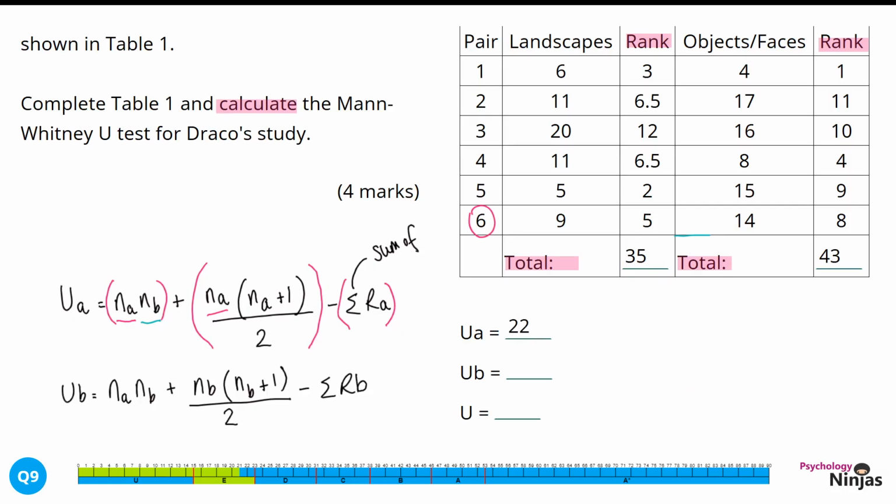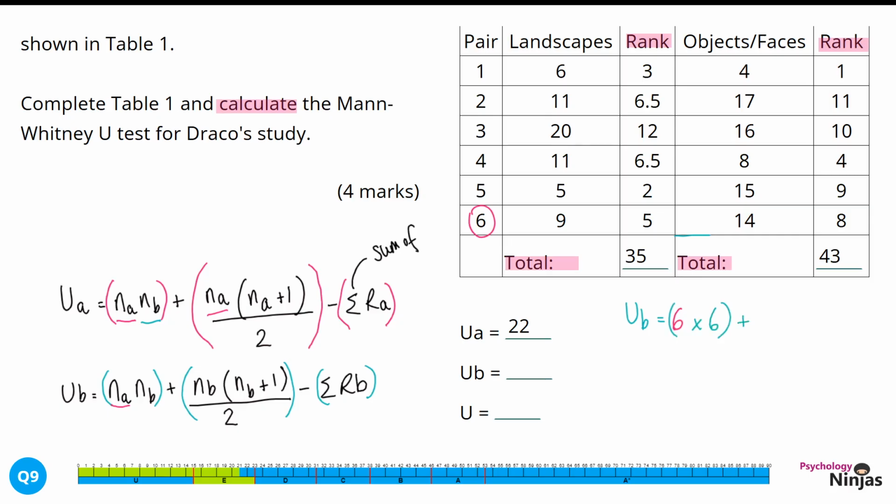So to break down our formula, we're going to put in some brackets around each component, exactly as we have done for UA. And then we're going to substitute that formula for numbers. So NA is what we have looked at before, so we know that that is 6 participants. And then we're going to times that by NB, which is also 6 participants.